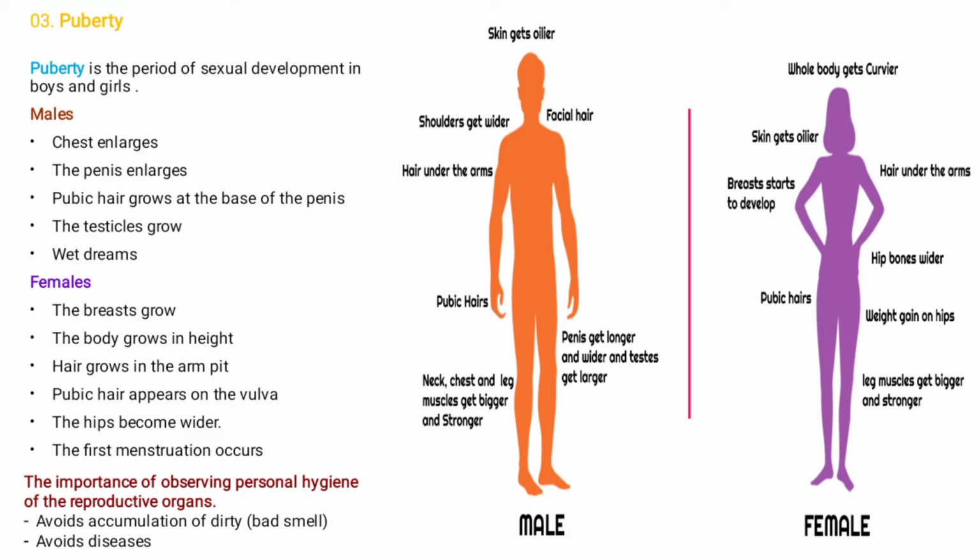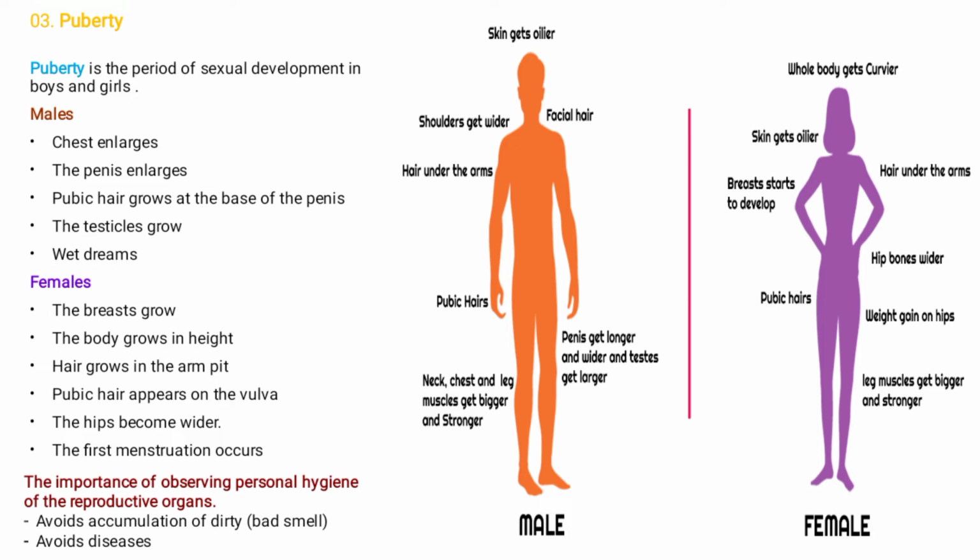Let's say the person will be dreaming as if he's having sex. These are some of the signs of puberty. These are the signs to show that boys are now maturing, from boys to men.